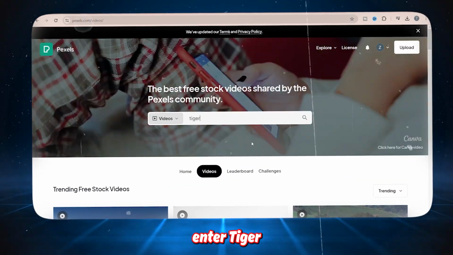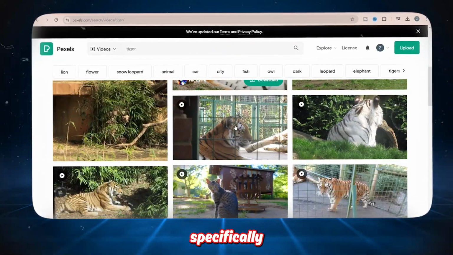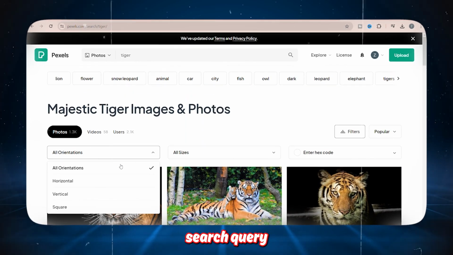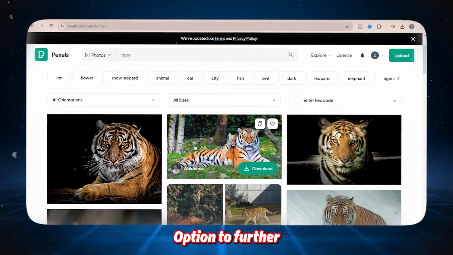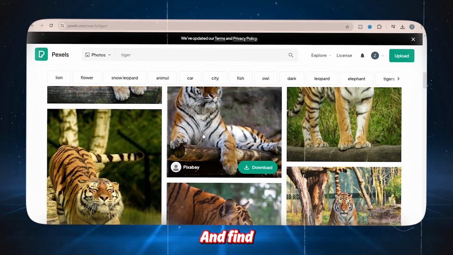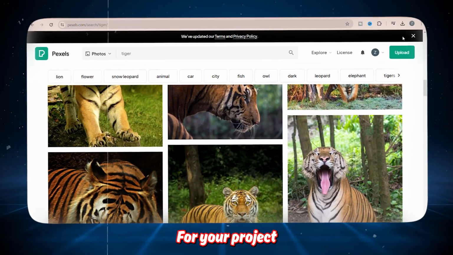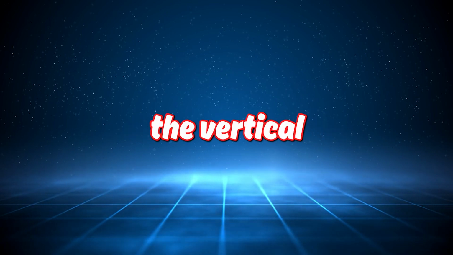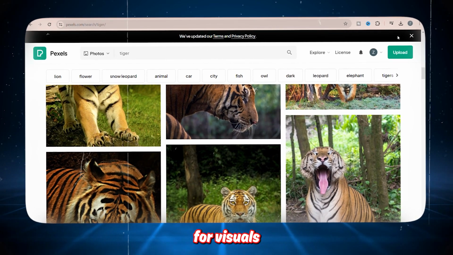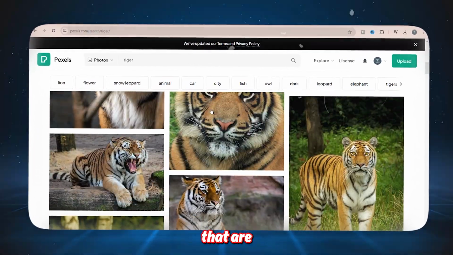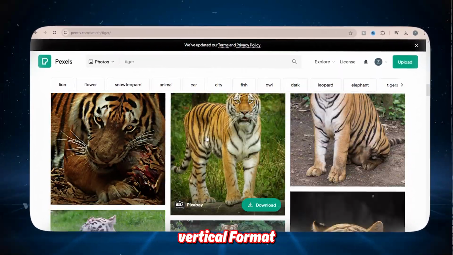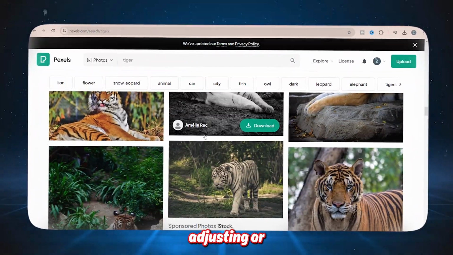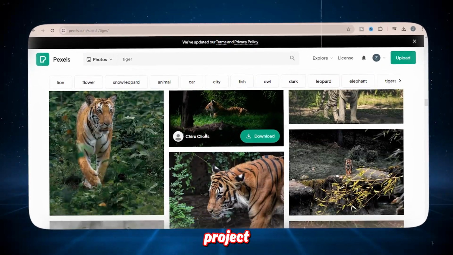To start, enter Tiger into the search bar, as we are specifically looking for visuals suitable for shorts. Once you've entered your search query, click on the Filter All Orientations option to further refine your search results and find the perfect visual content for your project. To save time on cropping pictures, it's advisable to choose the vertical orientation when searching for visuals. By doing so, you can find images that are already optimized for the vertical format commonly used in shorts. This way, you don't need to spend extra time adjusting or cropping the pictures to fit your project requirements.